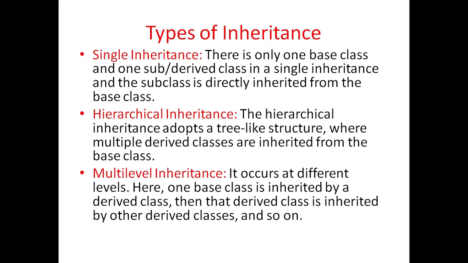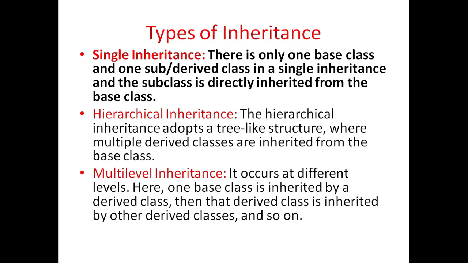Different types of inheritance are: first is single inheritance. There is only one base class and one sub or derived class in a single inheritance, and the subclass is directly inherited from the base class.